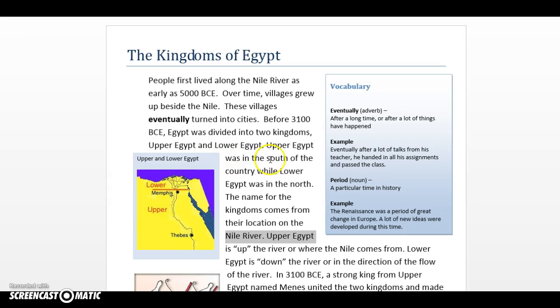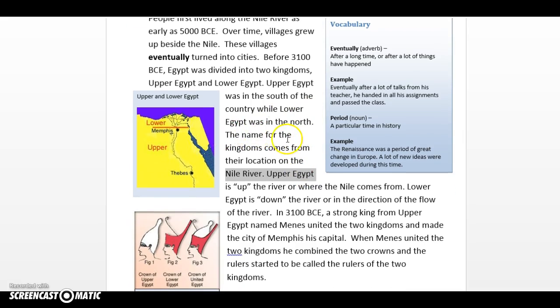Upper Egypt was in the south of the country, while Lower Egypt was in the north. The name for the kingdoms comes from their location on the Nile River. Upper Egypt is up the river, or where the Nile comes from. So the Nile River comes from here, actually further down in Africa, but this is Upper Egypt because this is where the Nile comes from.